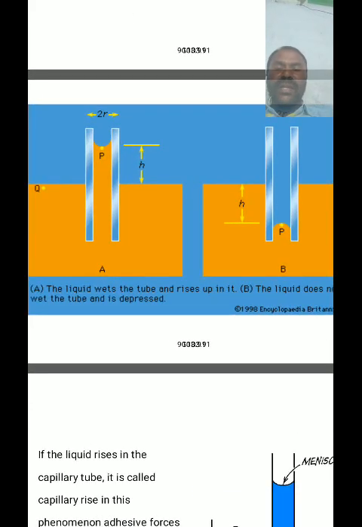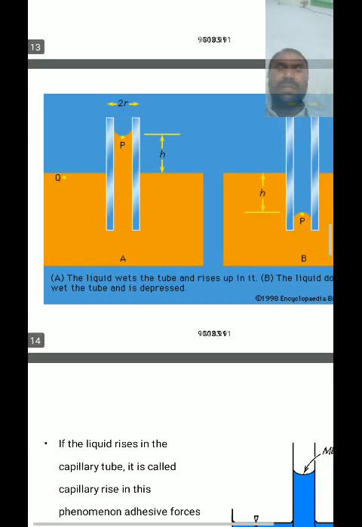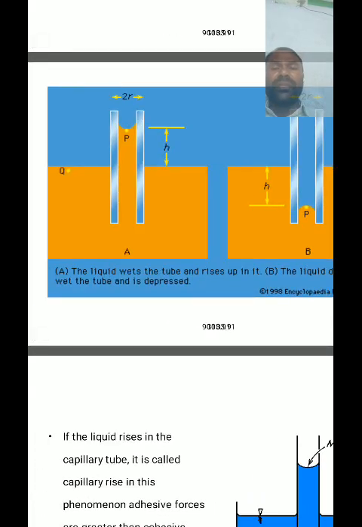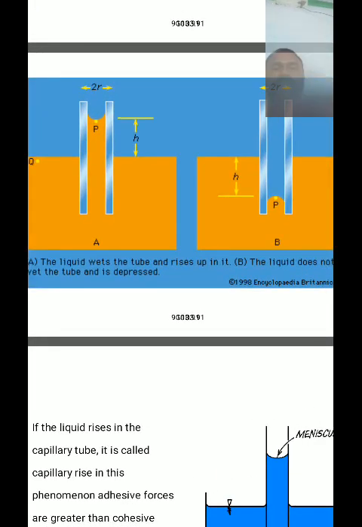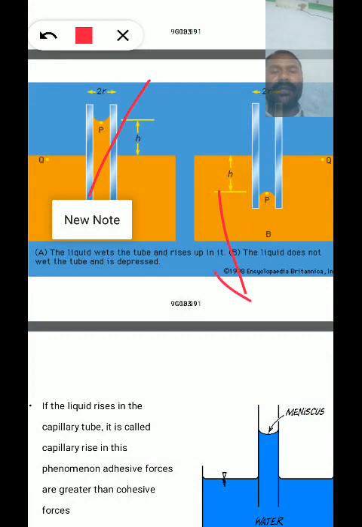So the liquid wets the tube and rises up in it, or does not wet the tube and is depressed below. Here the liquid rises up. Here the liquid is depressed below. Why does the liquid inside the capillary tube rise up? Why is the liquid depressed below inside the capillary tube?